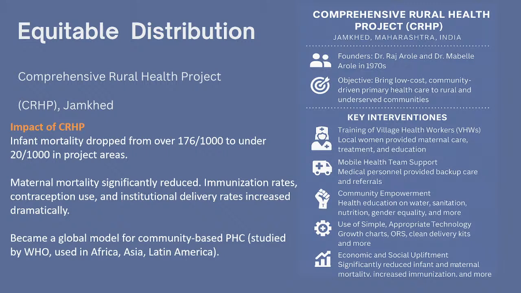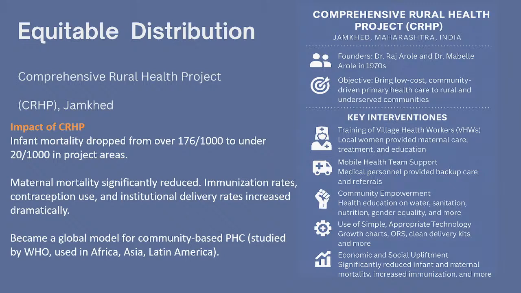And the community empowerment, that is simple education about hand washing. Simple education that you are supposed to wash your hands after attending to a child, or you have to wash your hands after cooking food. Even these simple things were taught to people, which was not a part of the orientation of medical sciences at that point in time.